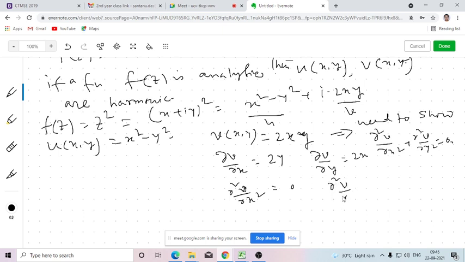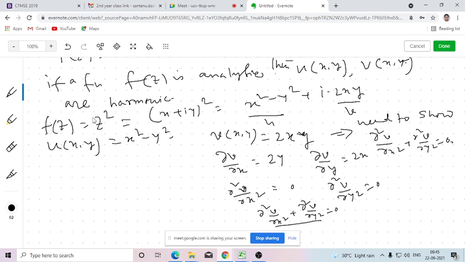And del 2 v del y2 will be the same, 0, because we are differentiating with respect to y, but actually the function is a function with respect to x only, so it will be constant with respect to y. So this derivative will be 0. So del 2 v del x2 plus del 2 v del y2 equals 0. Okay. So here this is 0, and already we have shown that u is a harmonic function. So here we are verifying that if f(z) is analytic, then u(x,y) and v(x,y) both are harmonic.